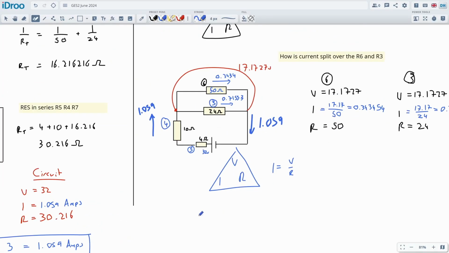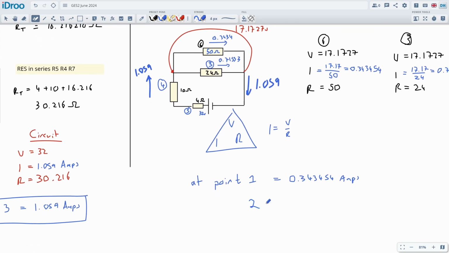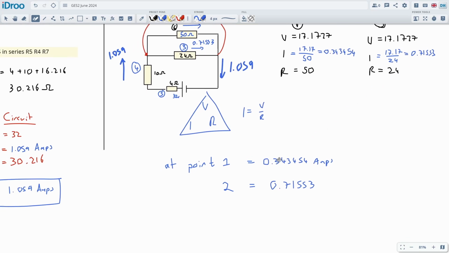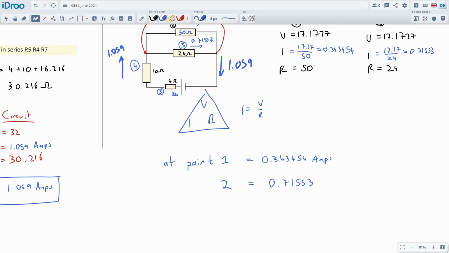So at 0.1, the amperage is the 0.34. We've got a little amperage flowing through that section. Slightly higher amperage flowing through 0.2, which is 0.71553, I think. Or is it 533? Let's double check. 553, yeah, that's good. Checking my calculator. And then at 0.3, we got that as 1.059, which is the total amperage for the whole circuit flowing through it.